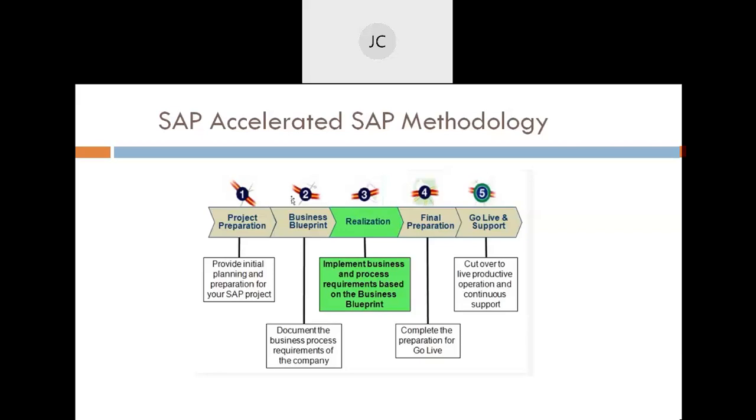So here, in one step, project preparation is done. Here we do the planning and preparation for your SAP project, and the as-is is defined. This is my as-is solution. Then experienced consultants get involved. Many times solution architects or senior principal consultants with 10 to 15 years of experience get involved here, because they have more industry experience.